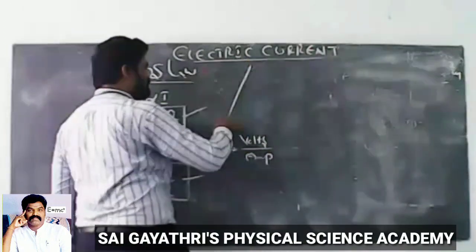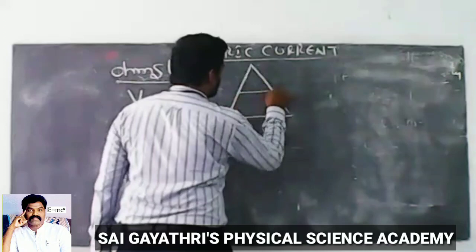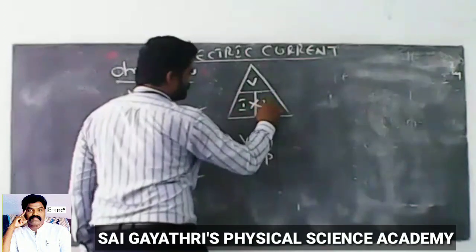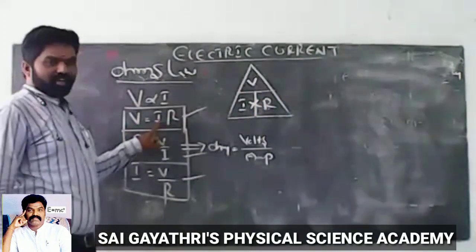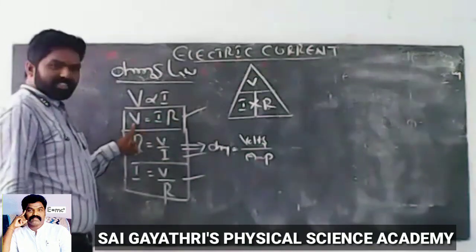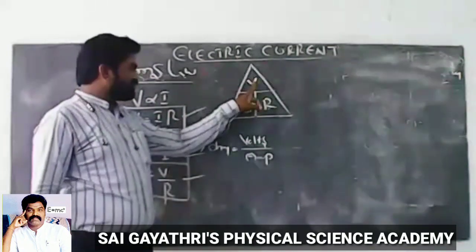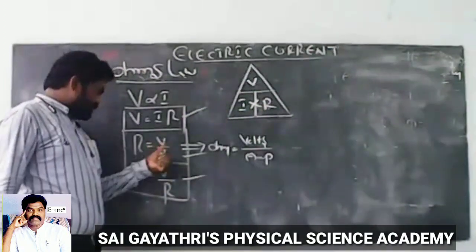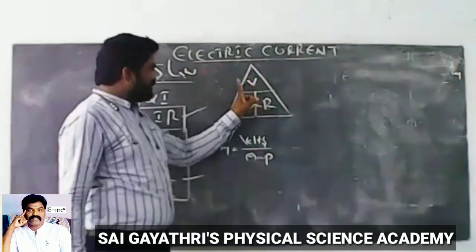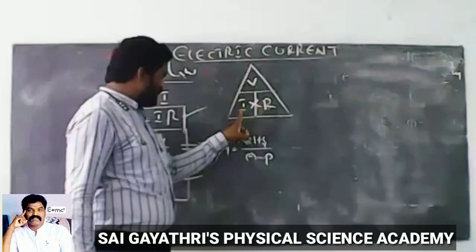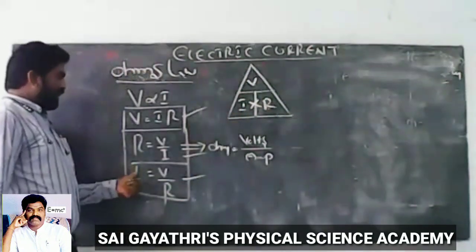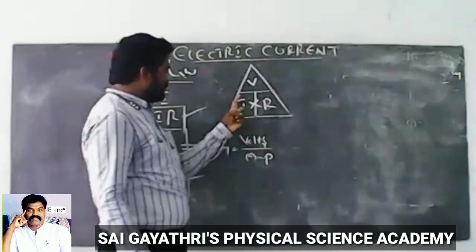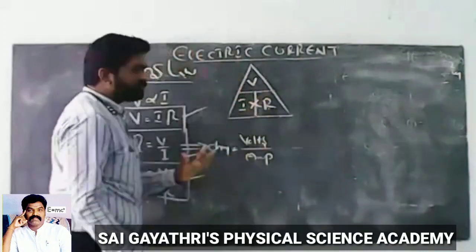These are simply explained using a triangle called the magic triangle. Here we have voltage, current and resistance. First one, V equal to IR. The product of current and resistance is V. Next, R equal to V by I. The ratio of voltage and current gives R. Next, I equal to V by R. The ratio of voltage and resistance gives I.